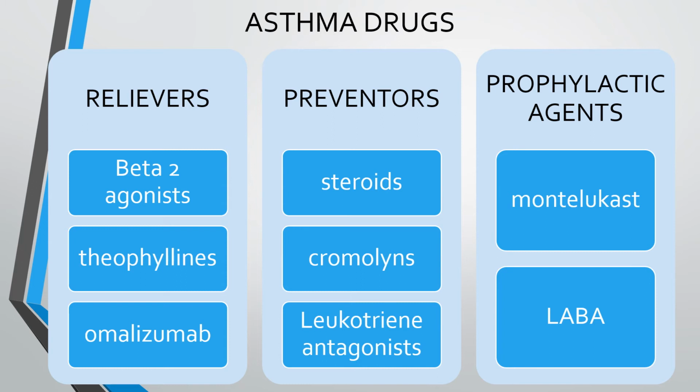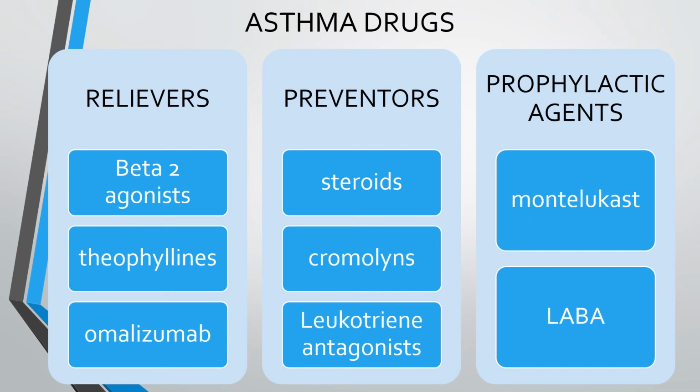Here is just an outline of the various asthma drugs. We basically classify these drugs in three categories, namely relievers, preventers, and prophylactic agents. Relievers can be beta-2 agonists, theophyllines, and omalizumab. Relievers are those drugs which are given in acute attacks to relieve the patient's symptoms of wheeze and shortness of breath.